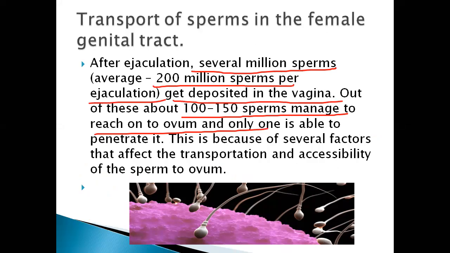What happens in between? Many of the sperms are killed by the macrophages of the female, and the cilia may trap them, so not all reach the ovum. Among them, one is able to penetrate. This is because of several factors that affect the transportation and accessibility of the sperm to the ovum.